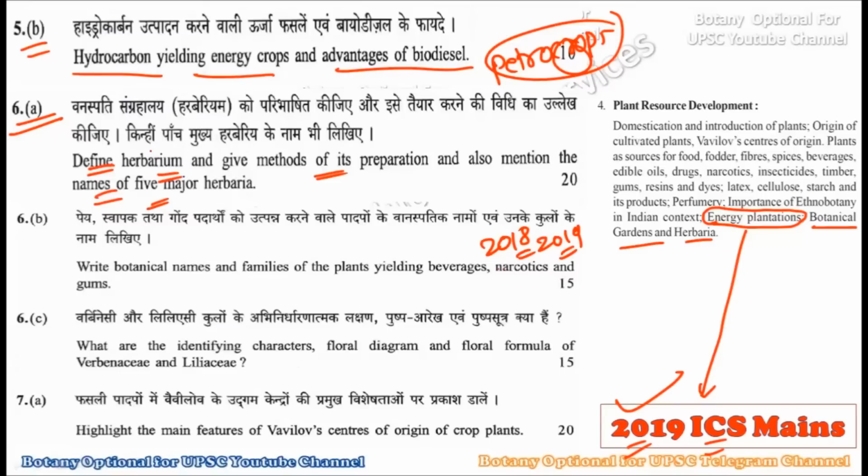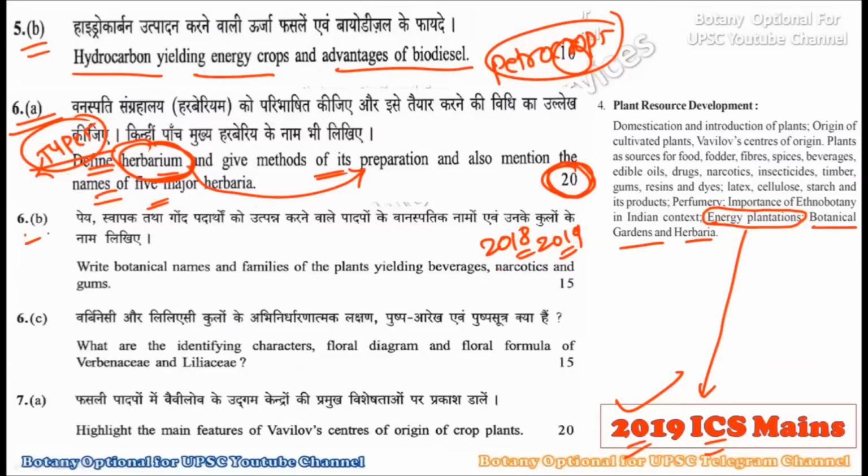You cannot eliminate the possibility of a question repeating. The nature of the question may be different, but the question was on the herbarium. Last time in 2018, they were asking you to write down the different types of herbarium. This time they were asking you the method of preparation of the herbarium. And for five major herbaria you have to give names, and for this you will get a net 20 marks. So it is a long question, right? This particular question on the herbarium is repeated from 2018 to 2019.